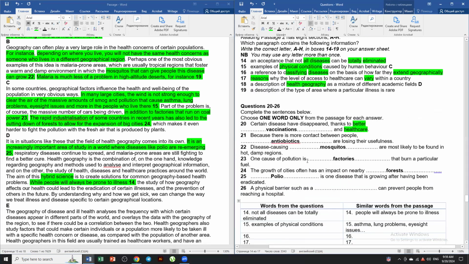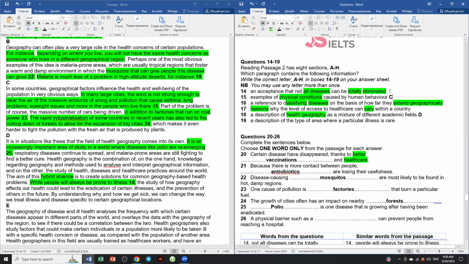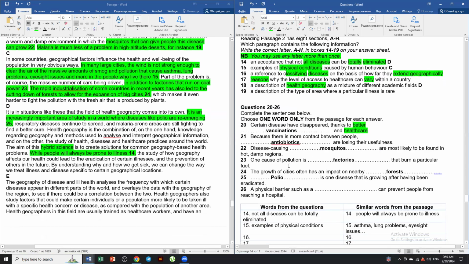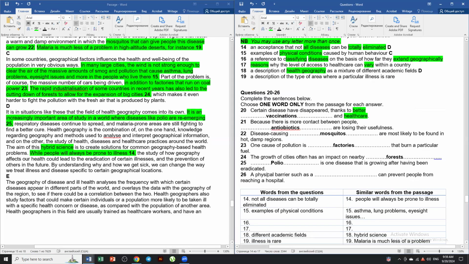So yeah, there we go. We have, however, 16. Do we have anything else that we're gonna take? D. Why do you say D? Because here it's underlined for us. It is saying that you may use any letter more than once. So obviously we did. Now, moreover, a physical barrier such as something can prevent people from reaching a hospital.